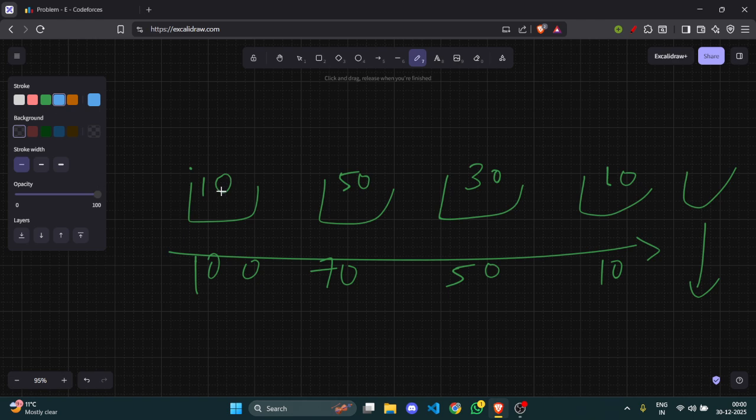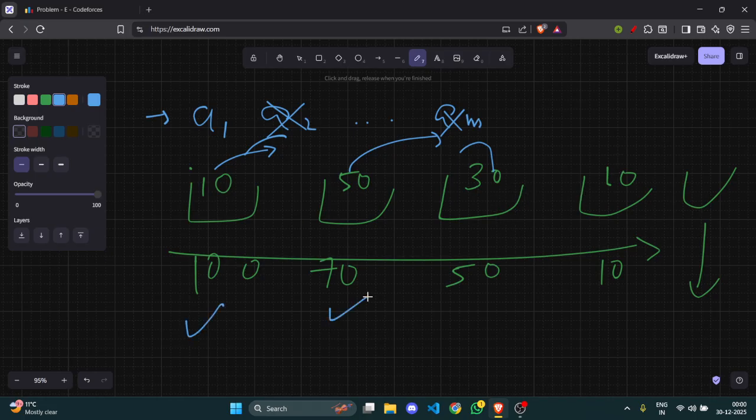And if the demands are decreasing, I check if the array of a_i, a1, a2 to am, has a box of size 10. If it has size 10, I extract it, using the lower bound of 10 in the box array, and I take that box out. If there is a 50 box, I can take it, and if there is no 30 box, I would skip this. So his demand got completed, his demand got completed. We will save like 170 rupees, but his demand could not be completed.